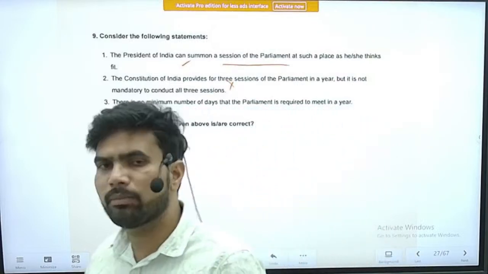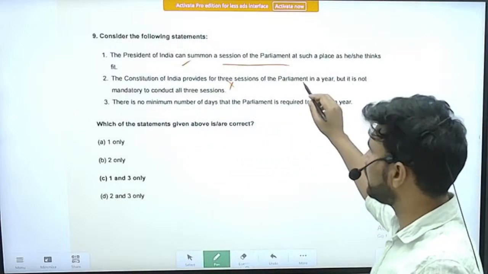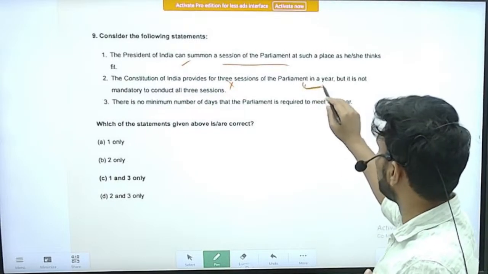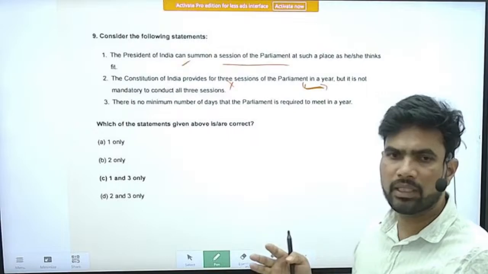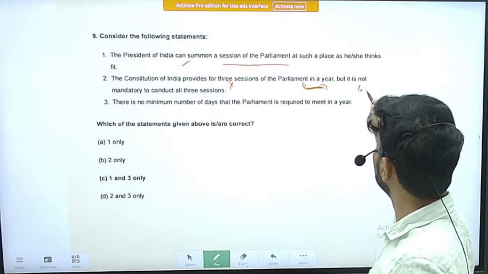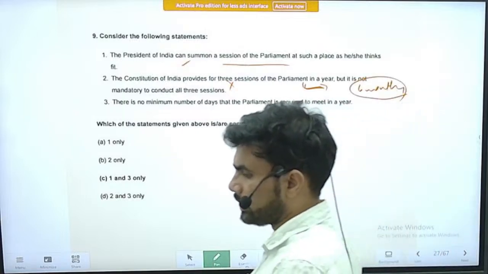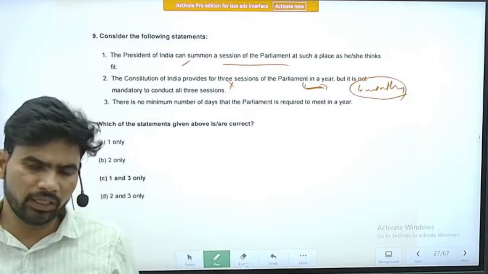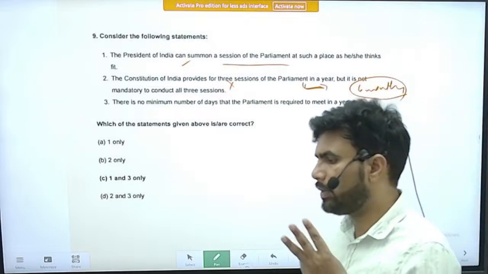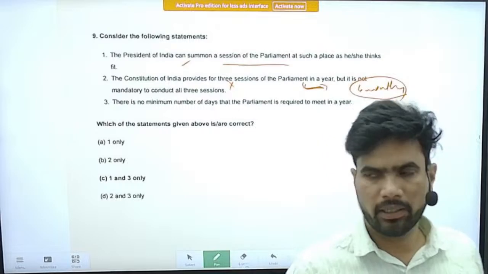So it is mandatory to conduct all the 3 sessions. There is also another provision that the gap between the 2 sessions shall not be more than 6 months. However, 3 sessions have to be conducted: the monsoon session, the winter session, and the budget session. These are the 3 sessions of the Parliament, and they have to be conducted definitely, right?